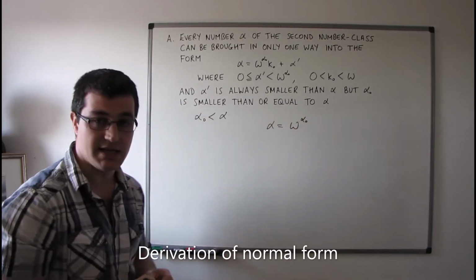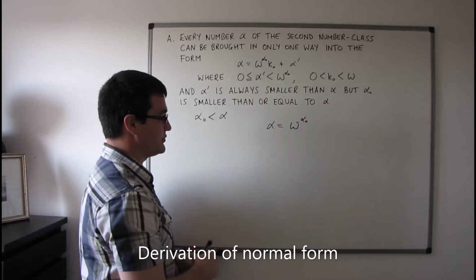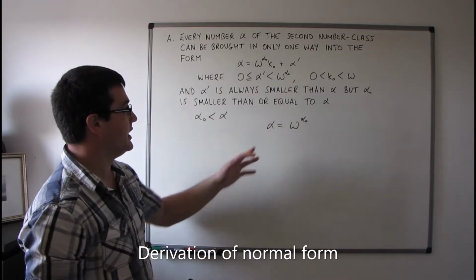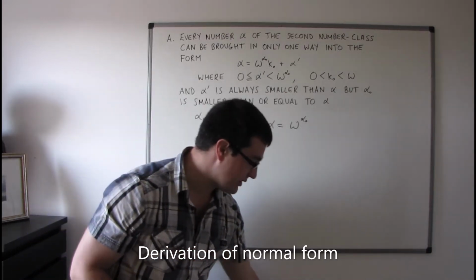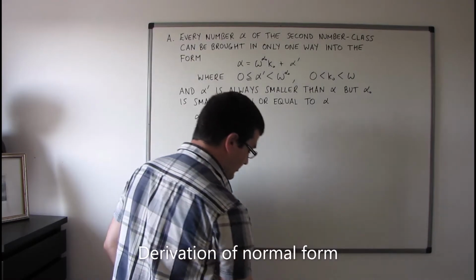There's no guarantee that alpha is the smallest value for which we get alpha equals omega to the power of alpha, and that alpha primed will reduce to 0. So I'm not ruling that possibility out, it's not the possibility that we really want to consider here.